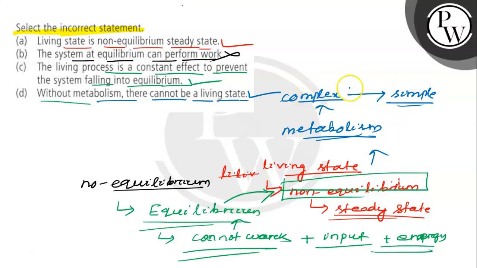This is the breakdown process, the catabolism process. This is a non-equilibrium reaction.